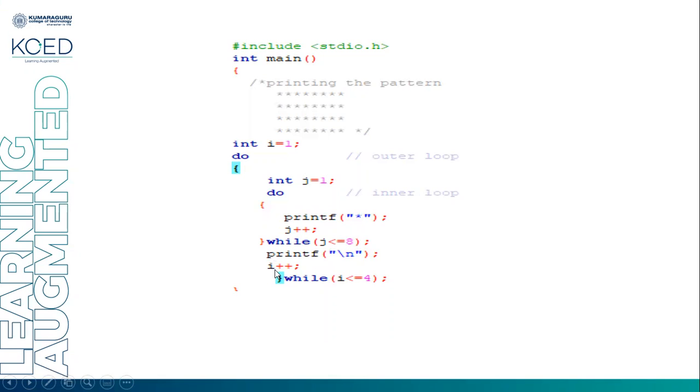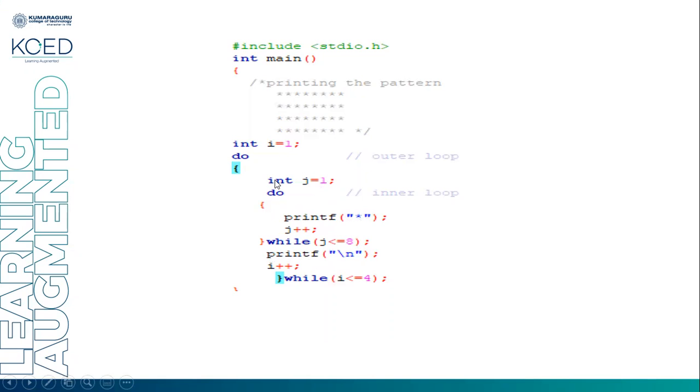So i plus plus, i becomes 2 now. The initial value of i is 1, and i becomes 2 now. 2 less than or equal to 4. What will it do? It will go inside. Again integer j equal to 1, printf with double quotation star, j plus plus. Until j becomes 8, it will print 8 stars. Then it will come out of the loop, printf slash n, go to the next row, and i becomes 3 now.